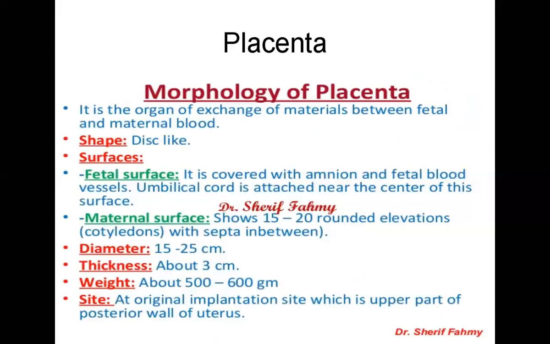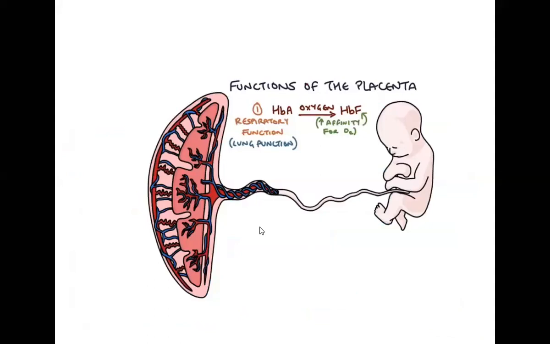When there is an advancement of pregnancy, there is a formation of the placenta. So what is the placenta? Let us look at the morphology of the placenta. It is the organ of exchange of materials between fetal and maternal blood. See this diagram.